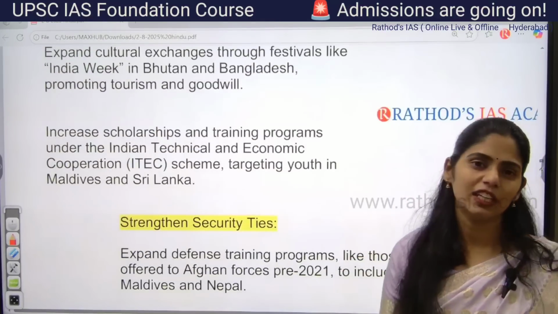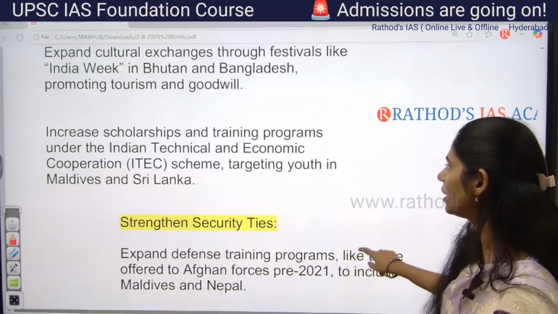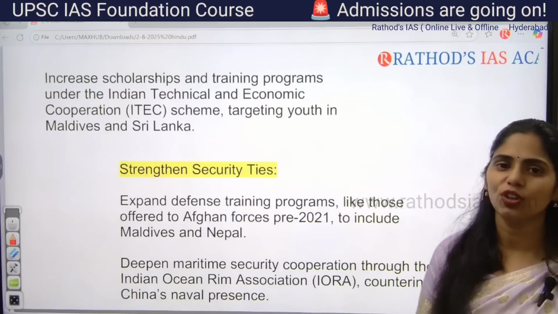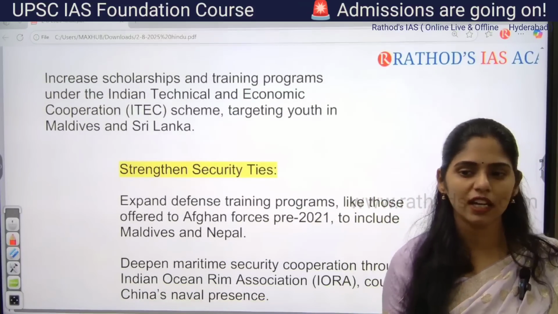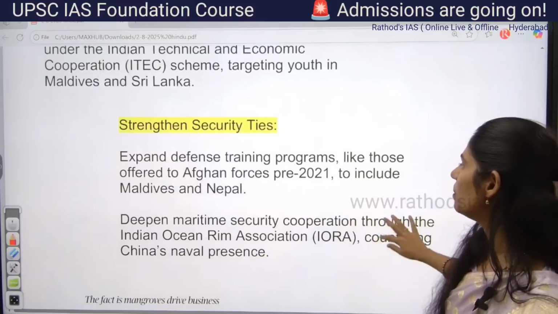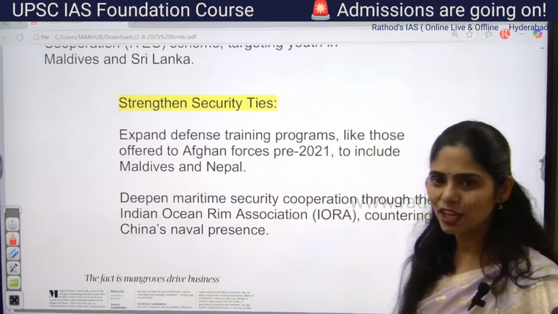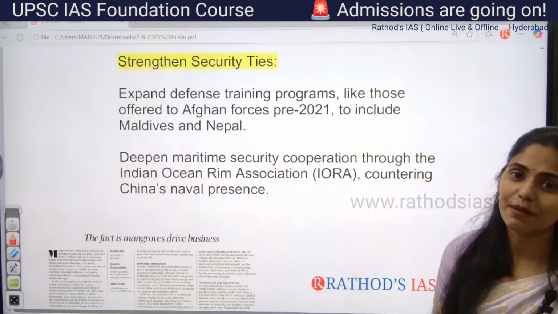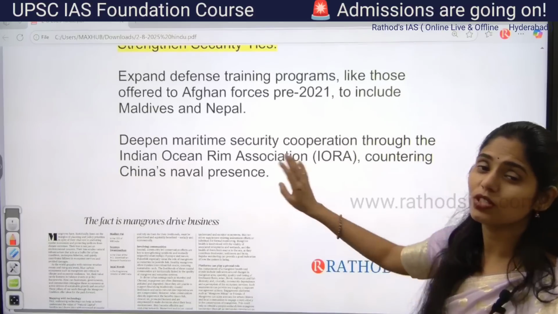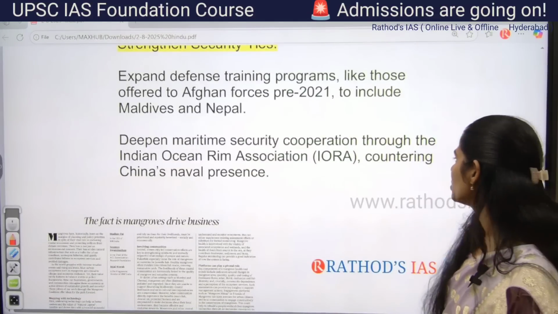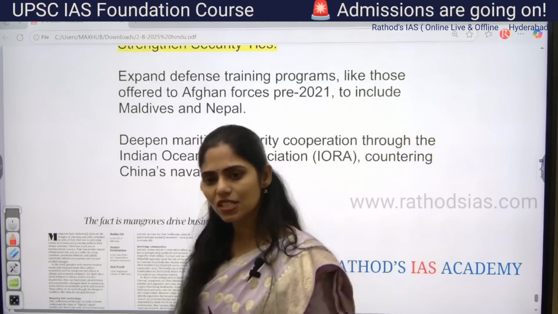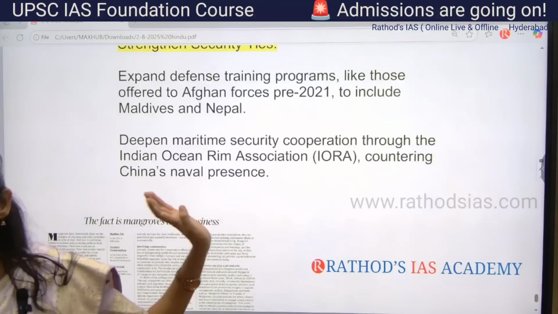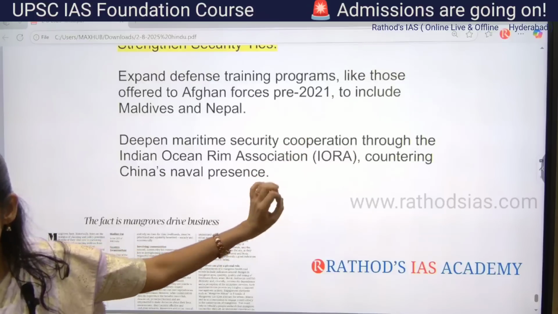And we can even increase scholarships for foreign nationals, and we can go for training programs so that we can train youth of Maldives as well as Sri Lanka, so that we can increase our influence in other countries. We can also improve security ties, expand our defense training schemes, focus on improving maritime security cooperation, and use IORA, that is the Indian Ocean Rim Association, to counter the Chinese naval presence in this Indo-Pacific region. So these are the things that you have to see as a whole. Actually this article just talked about Maldives, but I gave information on all our neighbors, guys.